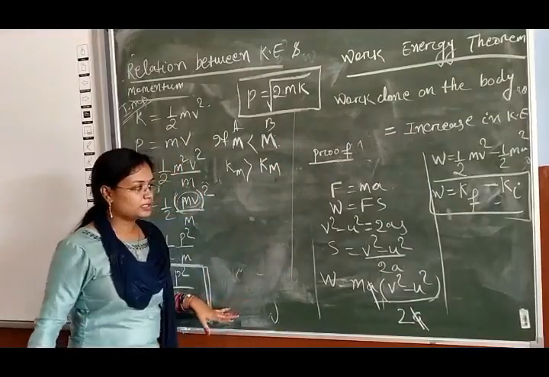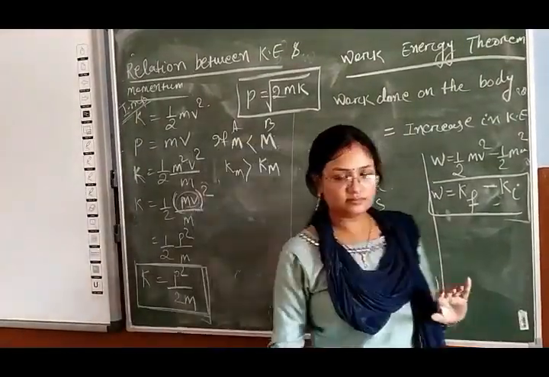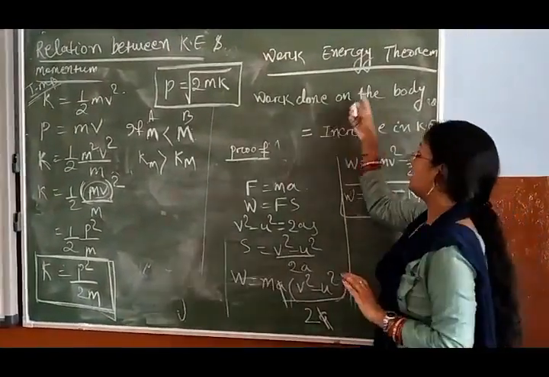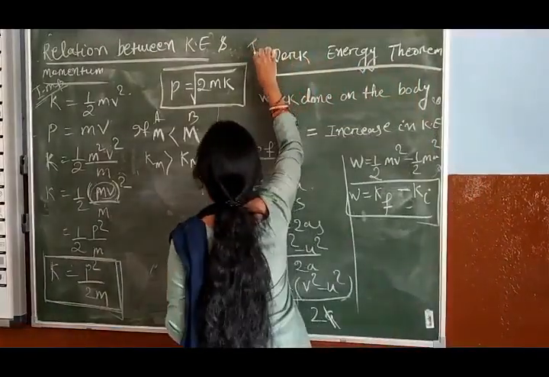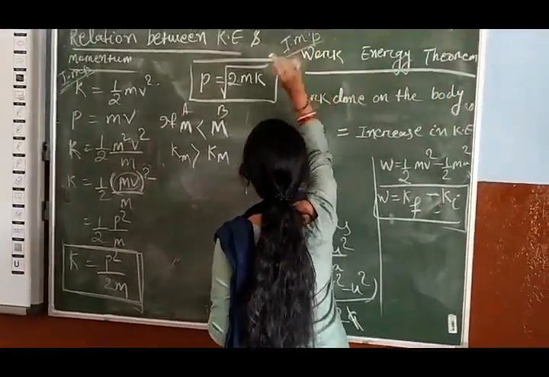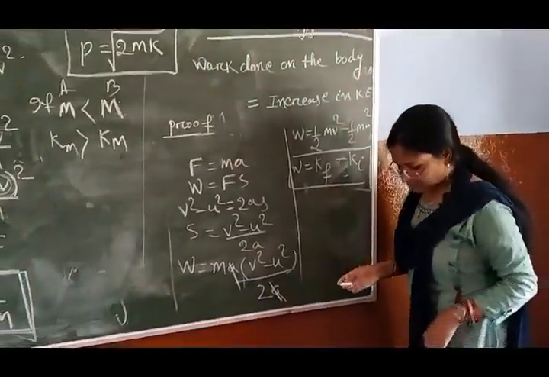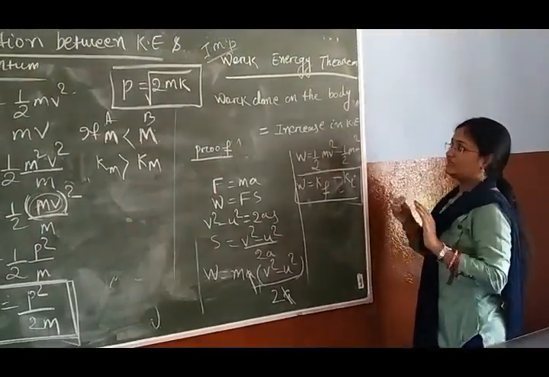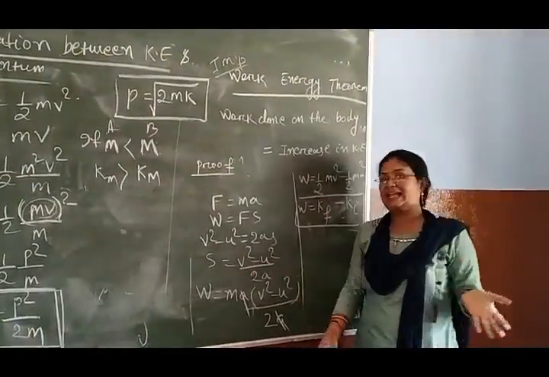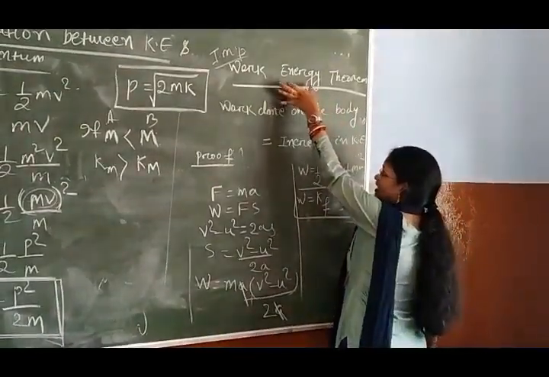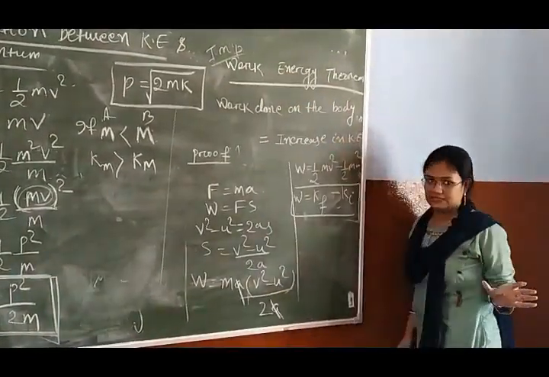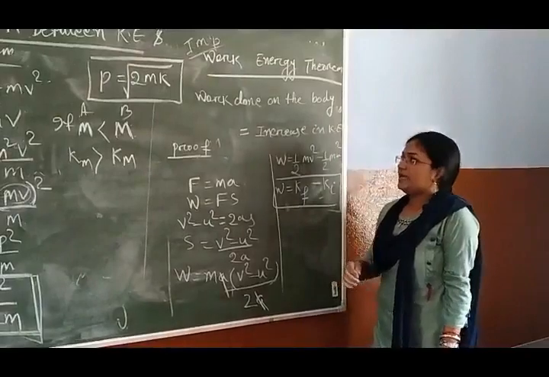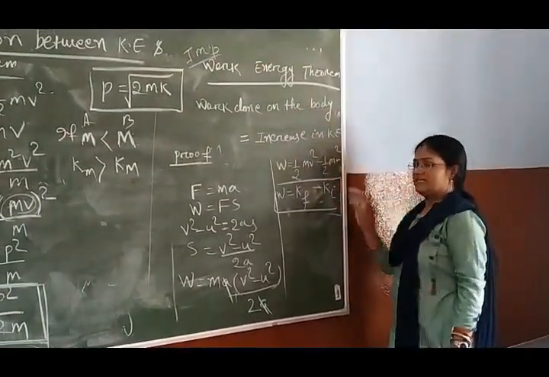Okay. Now we will see the work energy theorem. This is very important. What is the work energy theorem? Work done on the body is equal to the increase in kinetic energy. This energy is only valid for kinetic energy. So the work done on the body equals the increase in kinetic energy.